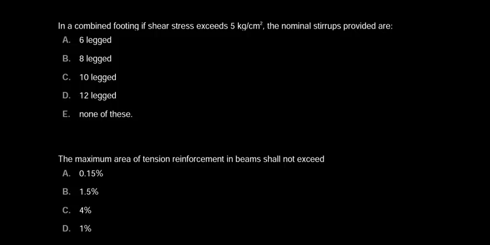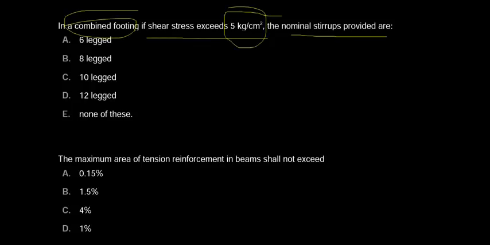In a combined footing, if shear stress exceeds 5 kg per centimeter square, the nominal stirrups provided are. They have given a combined footing, and also they have given that the shear stress exceeds 5 kg per centimeter square. So in this condition, what is the nominal stirrups?